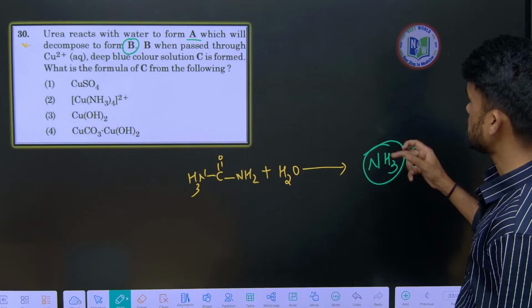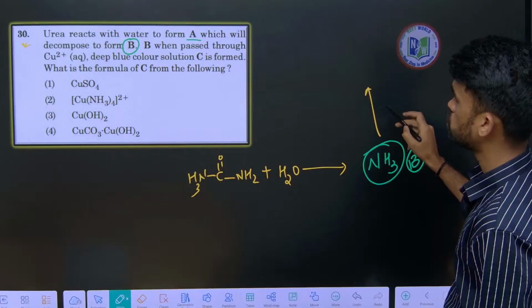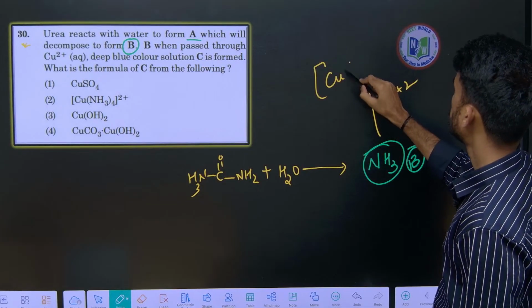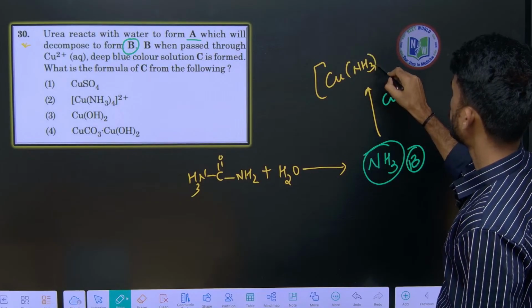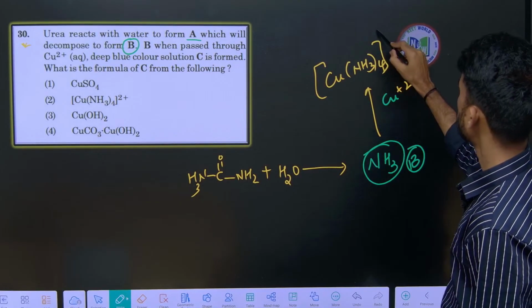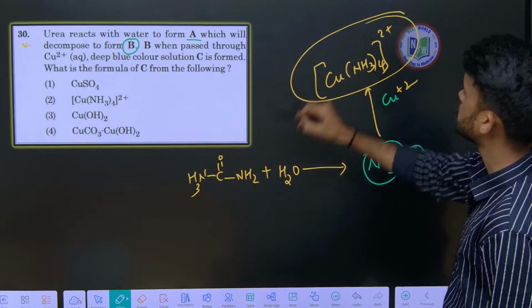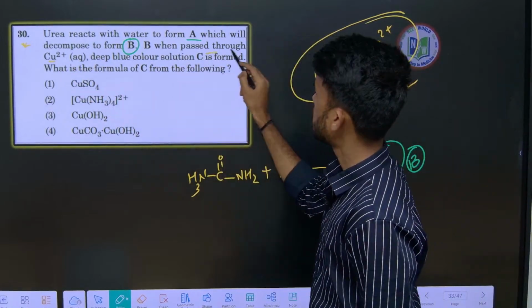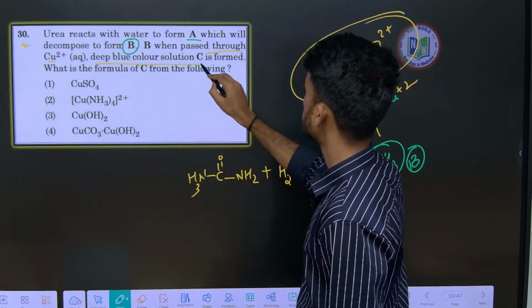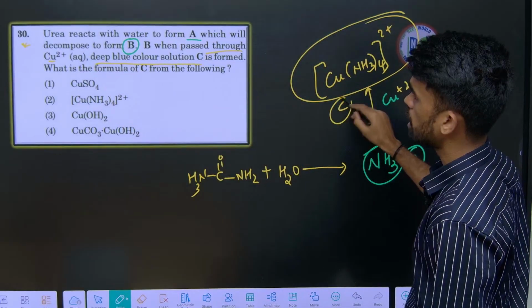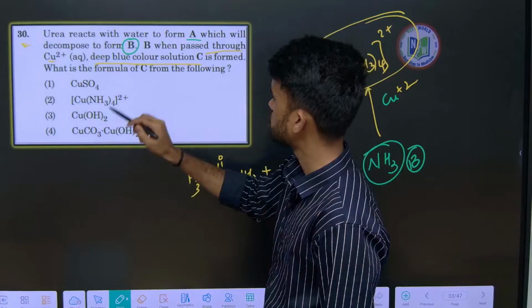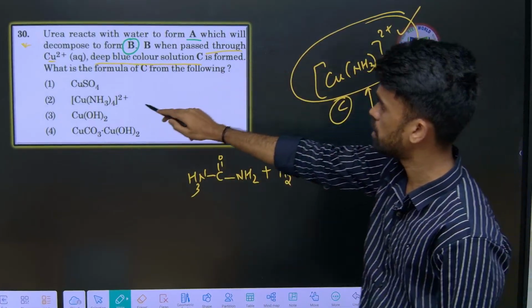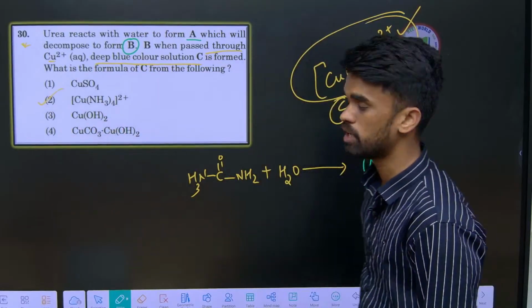So this gas when passed through Cu plus 2 forms [Cu(NH3)4] 2+, like this. This complex will have a deep blue color. So when passed through Cu plus 2, a deep blue color solution C is formed. Okay, what is the formula of C? This is the formula of C, a blue color solution formed. So this is option number 2 here.